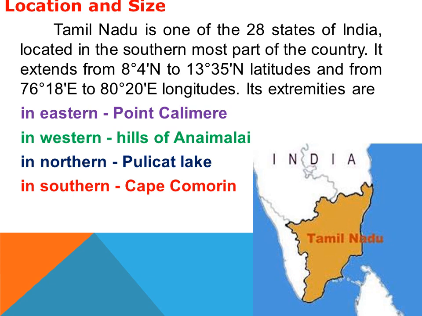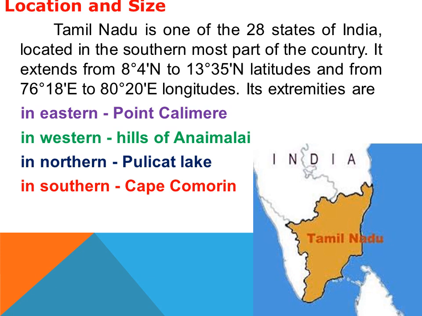Latitudes means Uyaram, longitudes means Kurukalavu. Its extremities are in the east Point Calimere, in the west the hills of Anamalai, in the north Pulicat Lake, and in the south Cape Comorin.